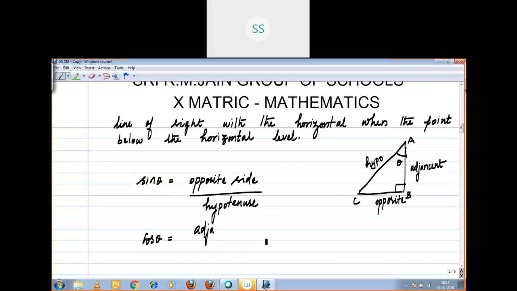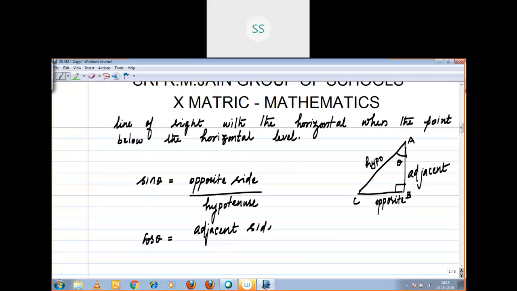What is cos theta? This and all I already taught you, right? Adjacent side, sorry, adjacent. Here also I committed a mistake, right? A-D-J-A-C-E-N-T, adjacent, not N. One minute, children. The spelling you have to write correctly.